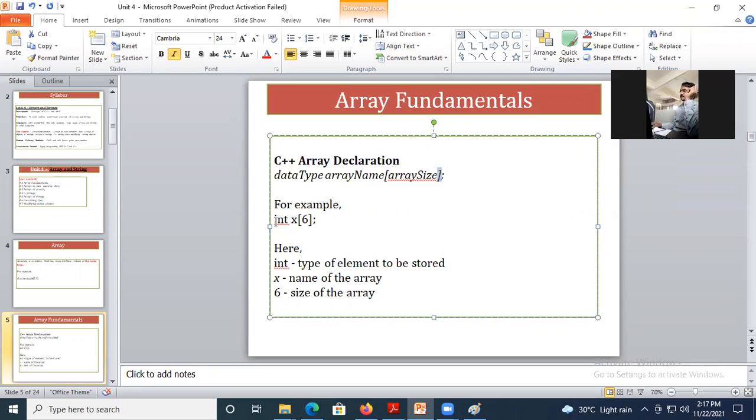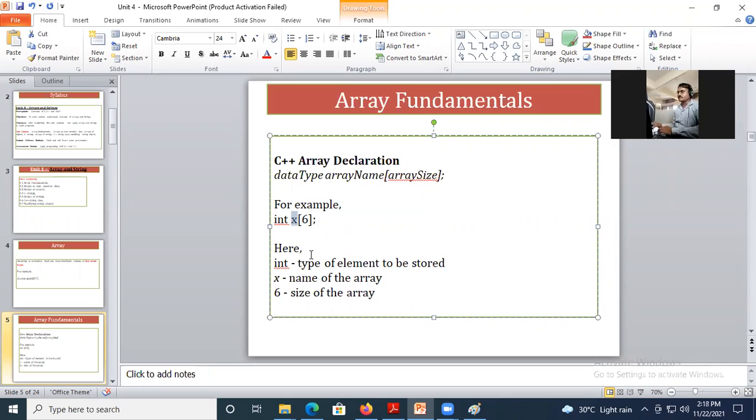For example, here I have mentioned integer x, and this is 6. This is square bracket, that means it is array of type integer. I will explicitly mention it. Integer, the type of element to be stored. X is the name of array, and this 6 is nothing but size of the array. That means I can store 6 values for the variable x.